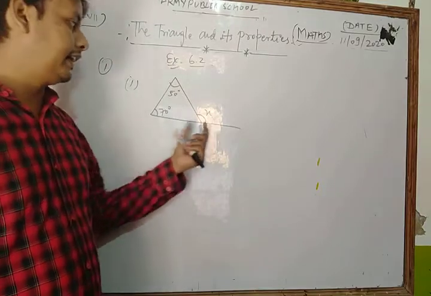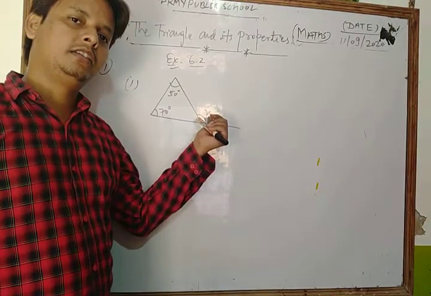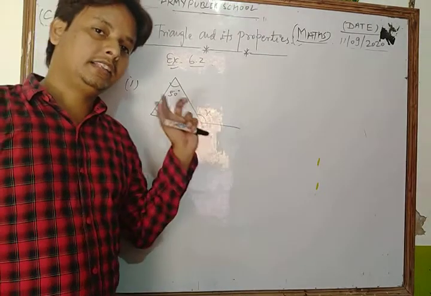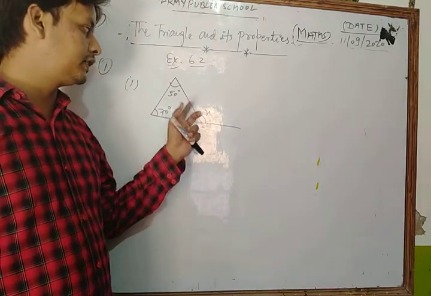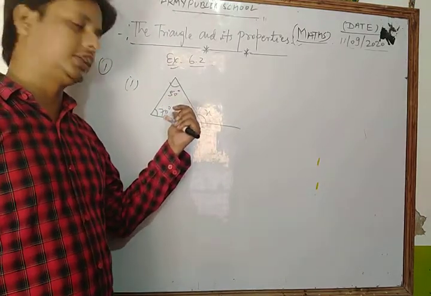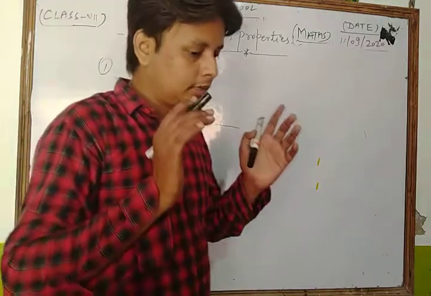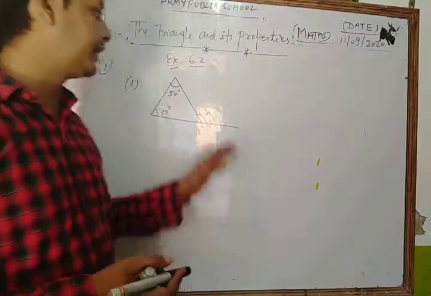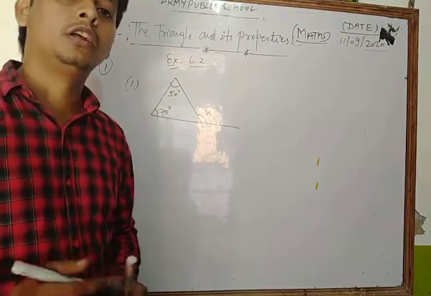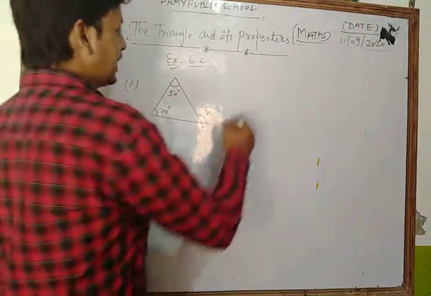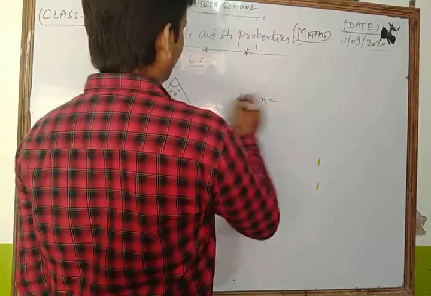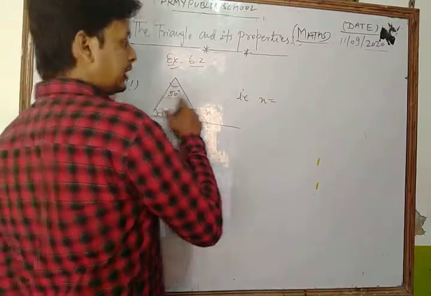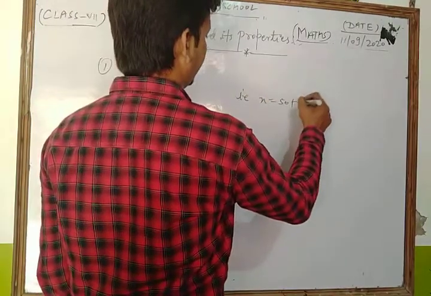Let's see. Here x is the exterior angle, and in that triangle the two opposite interior angles are 50 degree and 70 degree. And dear student, I just discussed the property related to exterior angle, that the exterior angle is equal to the sum of its opposite interior angles. That means x is equal to what? The sum of two opposite interior angles, means 50 plus 70.